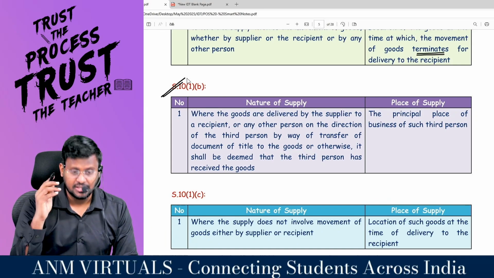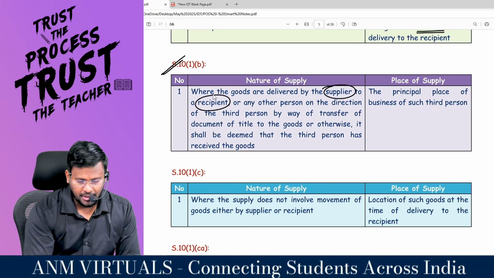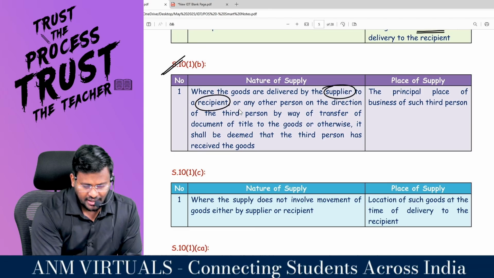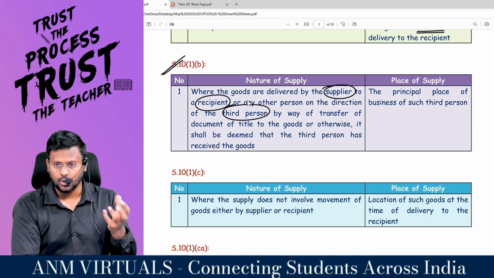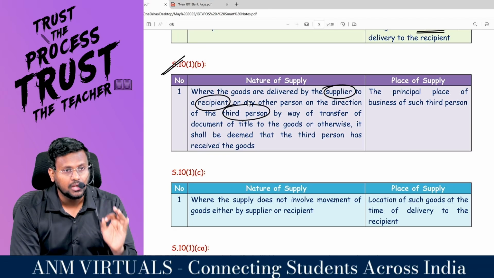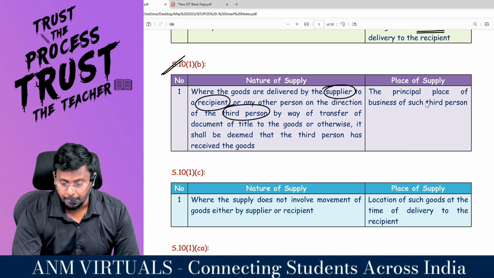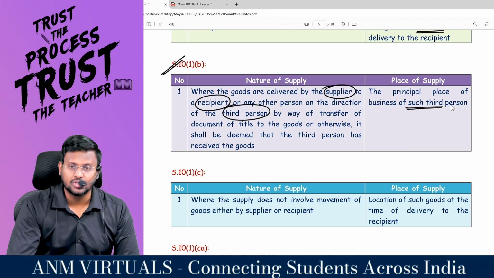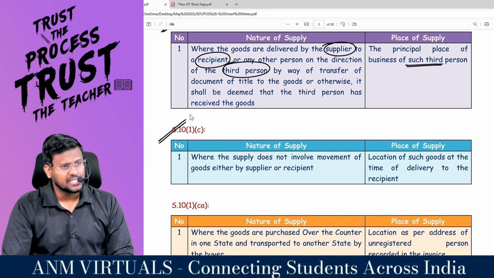Sir, 10 subsection 1 clause B, what's its name? Bill to ship transaction. Where the goods are delivered by the supplier to a recipient, or by any other person on the direction of a third person, by way of transfer of document of title to the goods or otherwise, it shall be deemed that the third person has received the goods. Then the place of supply will be the principal place of business of such third person. Comfortable?